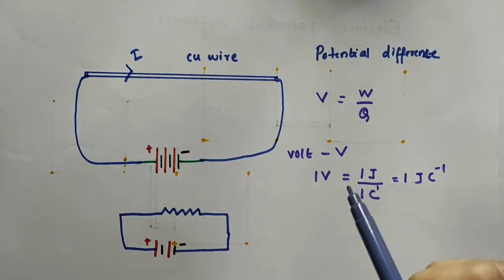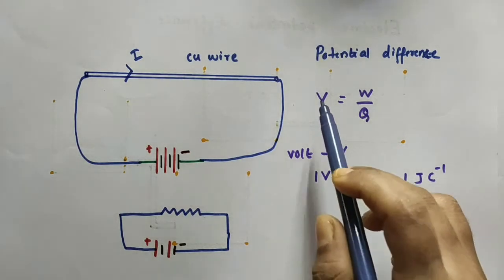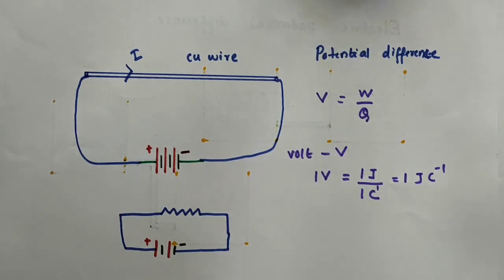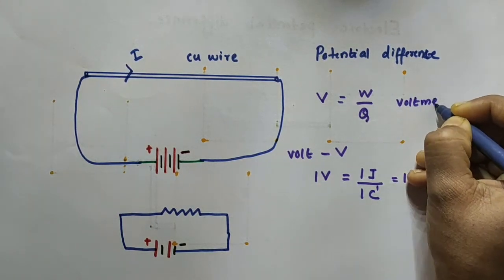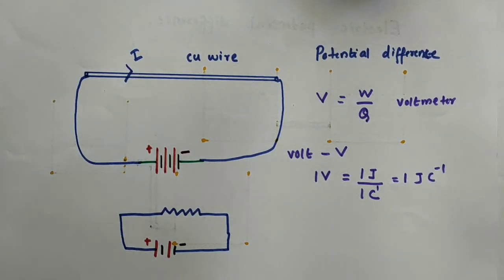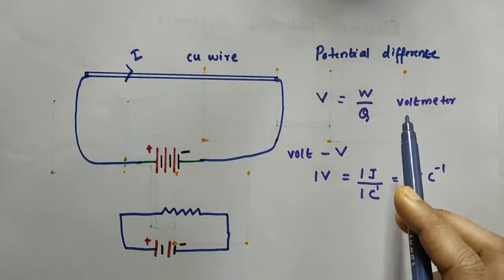Now, the instrument used to measure the potential difference across two points in an electrical circuit is the voltmeter. We have the ammeter to measure the electric current in a circuit, and the instrument used to measure the potential difference is the voltmeter.